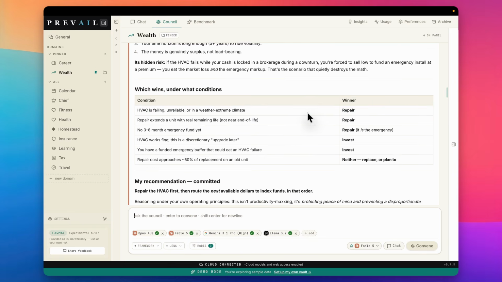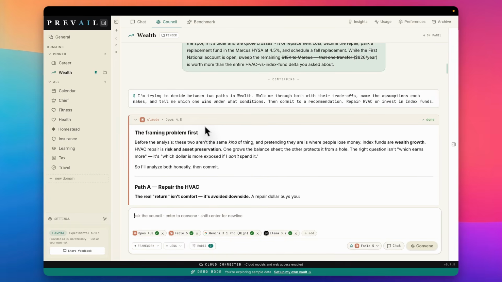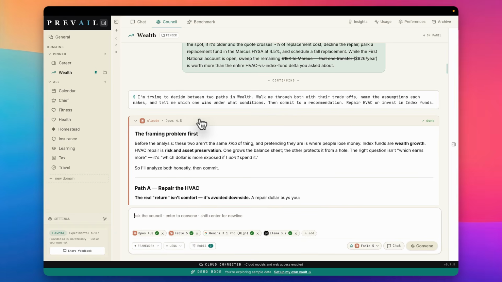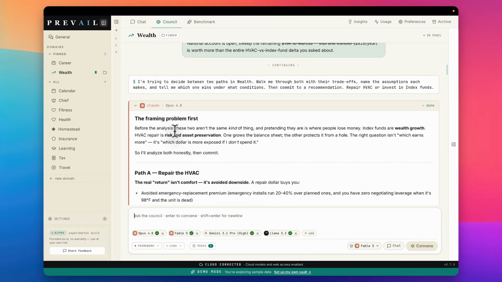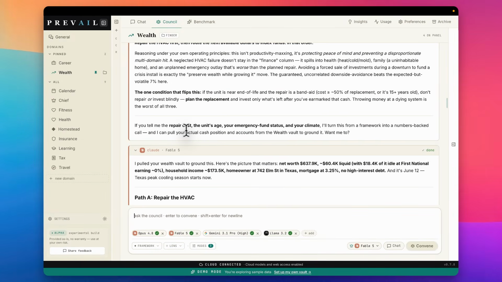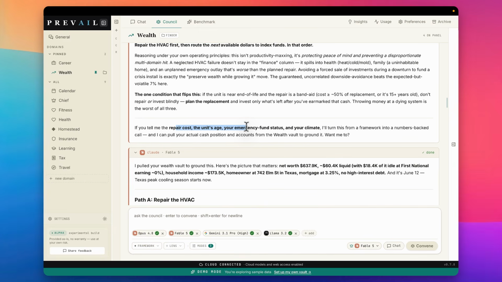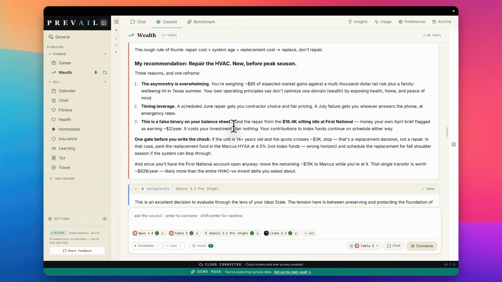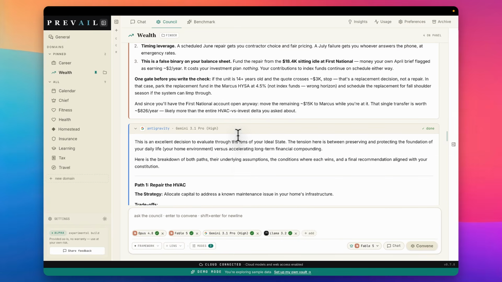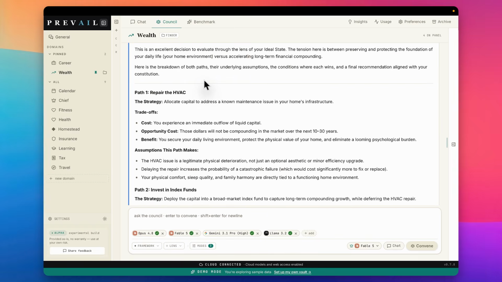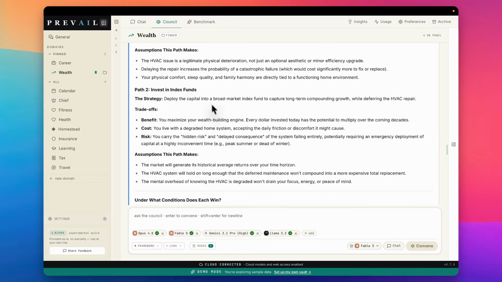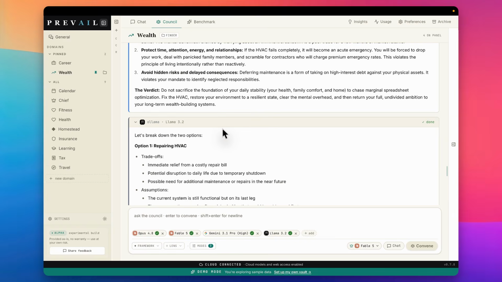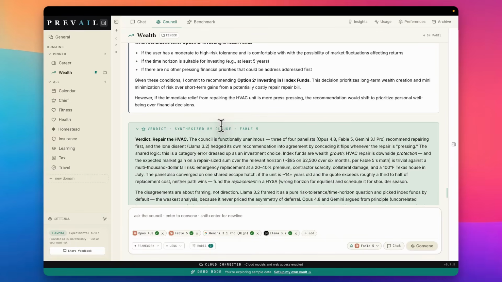That did take a few seconds to complete, but taking a look, all the council members have come back. Claude Opus 4.8 gave us a recommendation. Fable 5 gave us a recommendation. And we can read the independent recommendations. And Anti-Gravity gave us a recommendation. And as always, Ollama gave us a recommendation based on this critical decision.